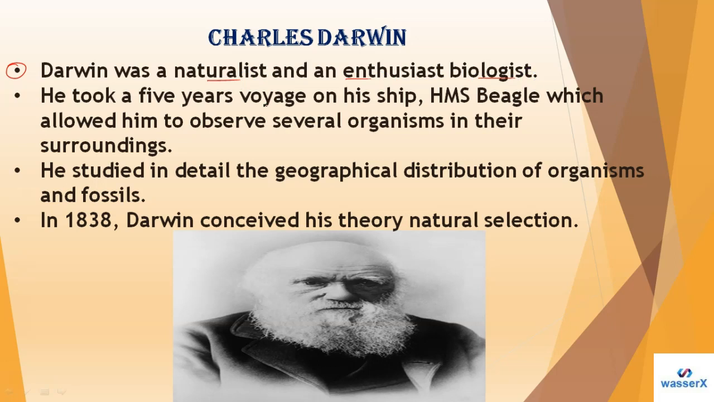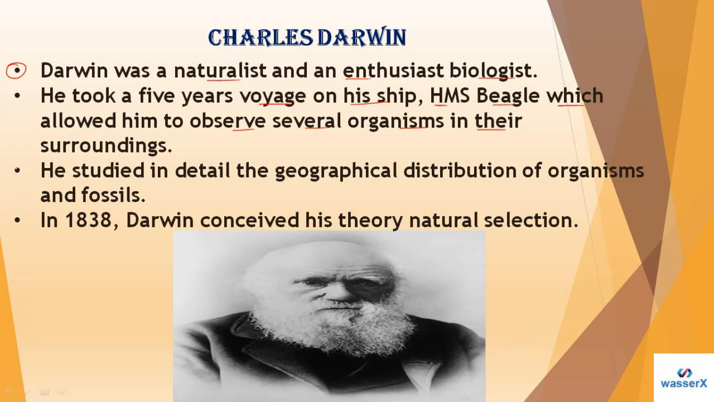So he took a 5 years of voyage on his ship, right? His ship name was HMS Beagle, which allowed him to observe several organisms in their surroundings. There was a different kind of ship at that period of time. In that period Darwin took a 5 years voyage by that ship, and the ship name was HMS Beagle. This was a ship in which Charles Darwin sailed around the world.